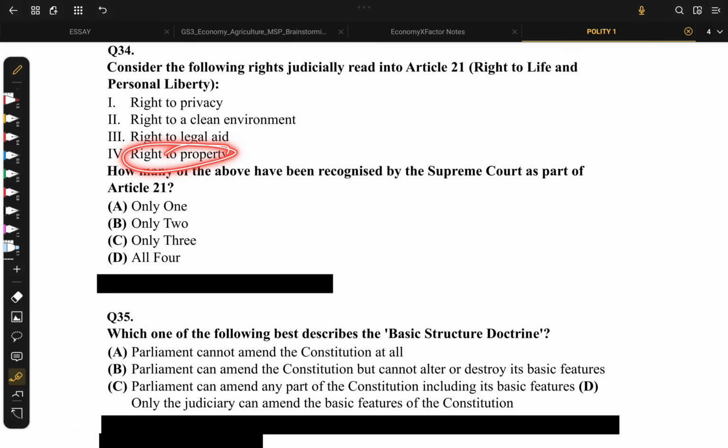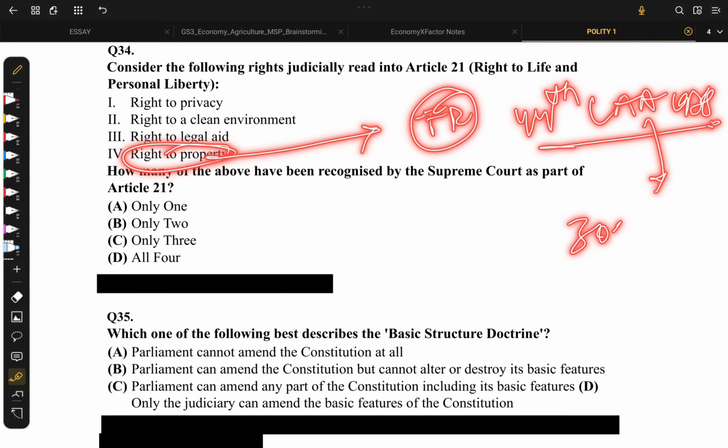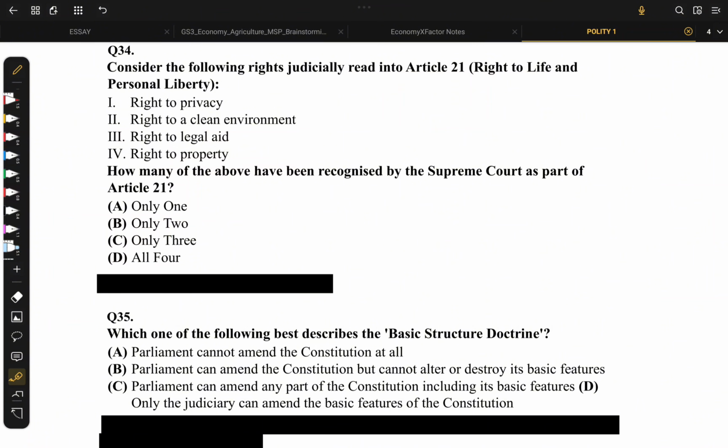And right to property. Now, right to property was actually a fundamental right, and it was removed by 44th Constitutional Amendment Act 1978, and it was moved to Article 300A, which is now just a constitutional right or a legal right and not part of 21. So option 3.